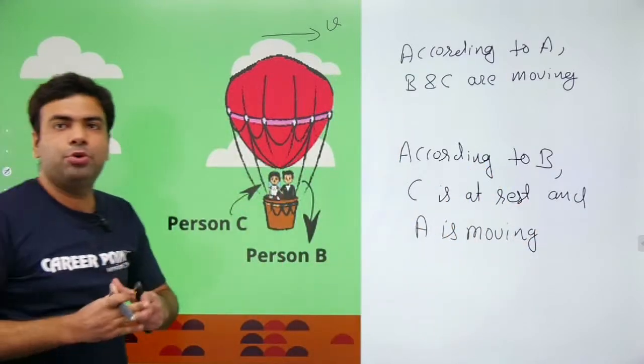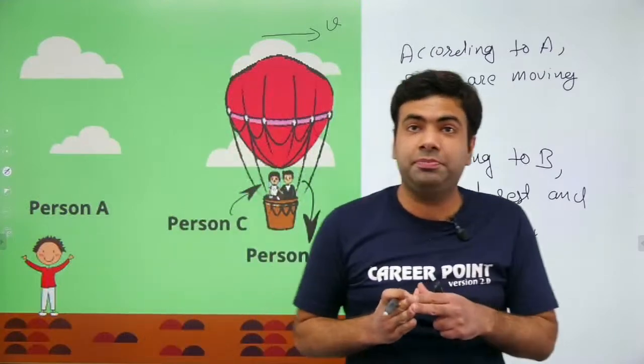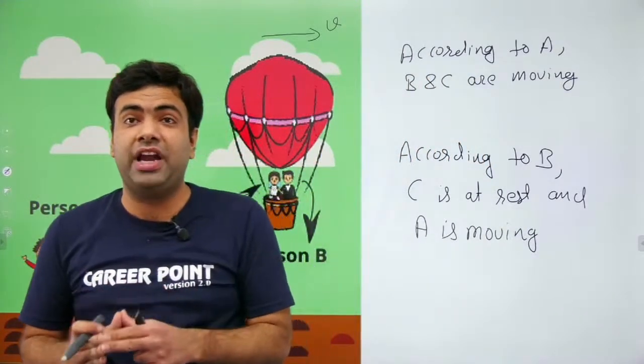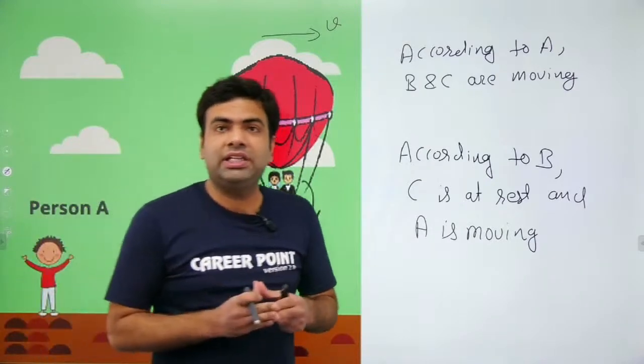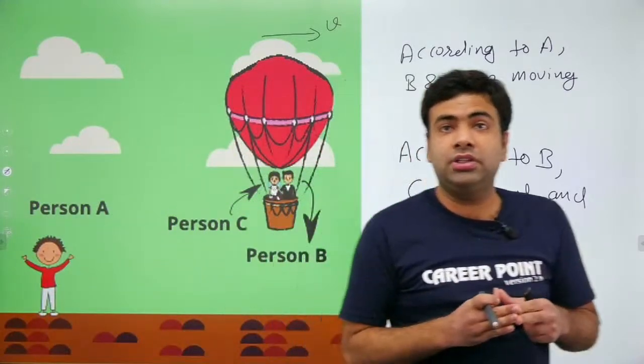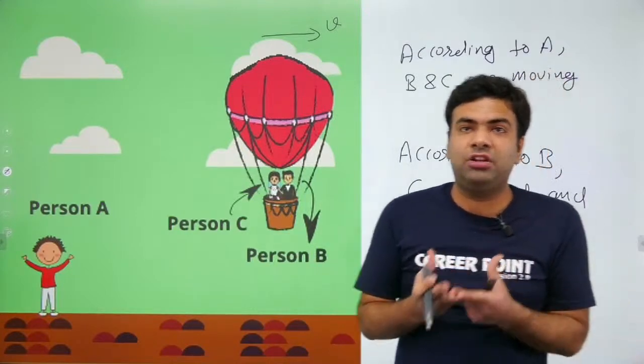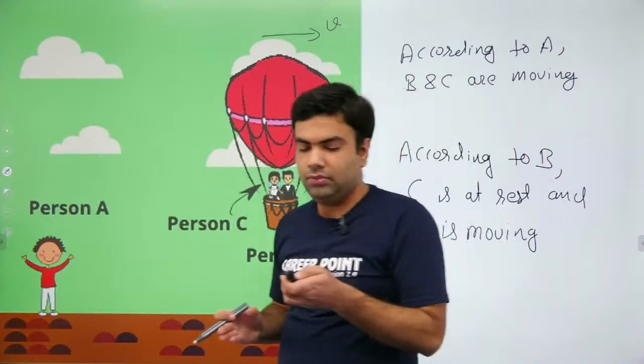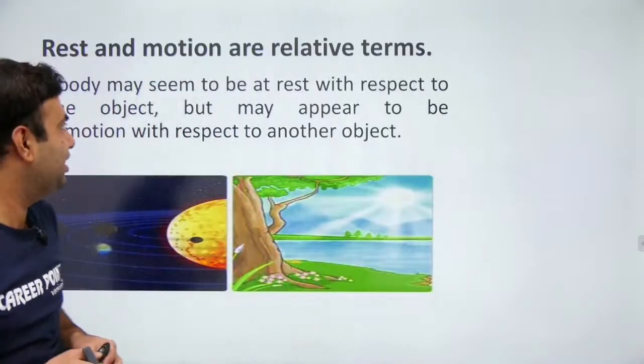So rest and motion are relative terms. You cannot explain rest or motion without an observer. You must specify the observer. Generally, we take Earth as the observer. We give the velocities with respect to Earth. Okay. Now, look at this example.